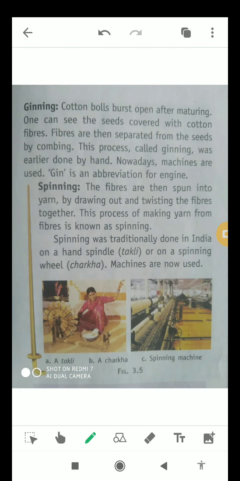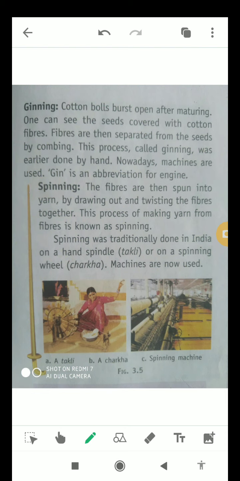Now we will talk about the first process from which we get the cotton, that is known as ginning. Whenever cotton bolls burst open after maturing, one can see the seeds covered with cotton fibers, which are then separated from the seeds by combing.